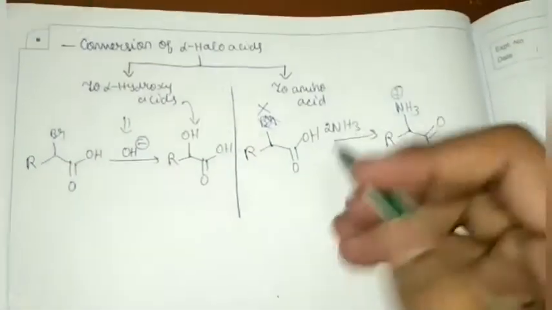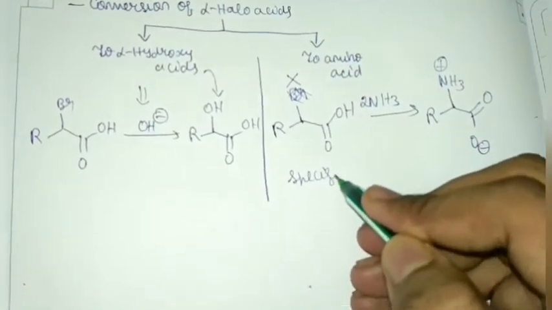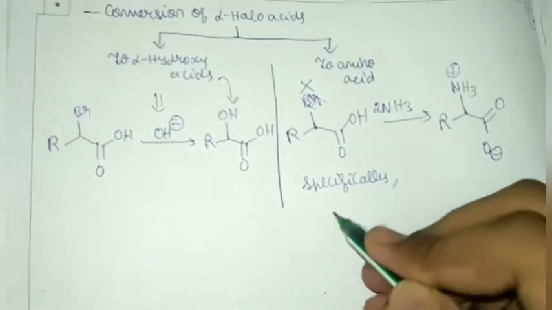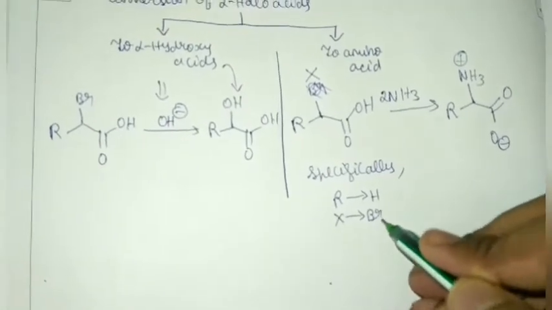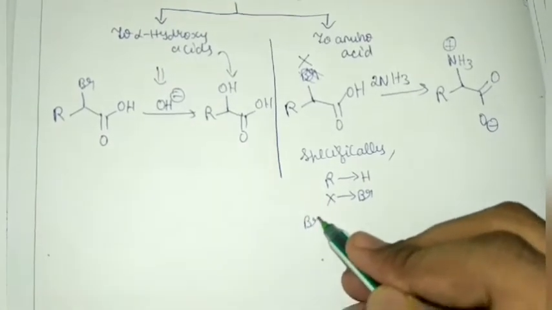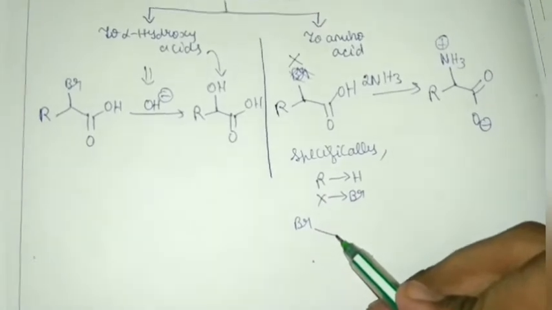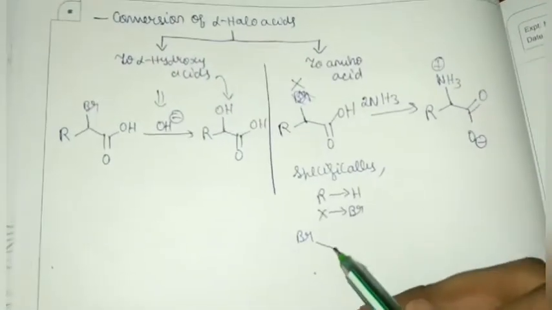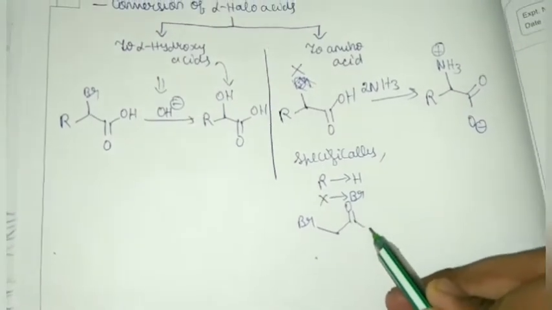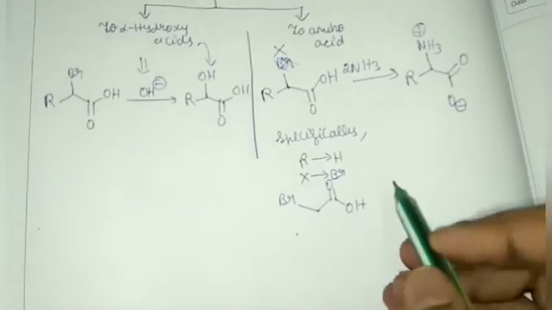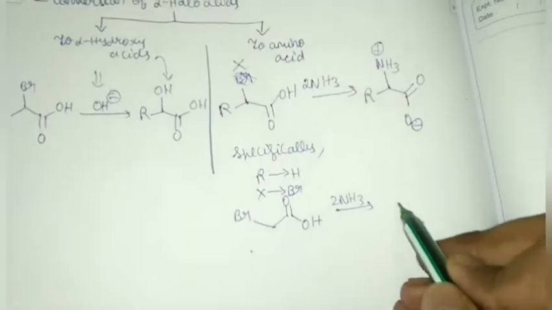Specifically, if R is H and X is Br, we'll get this one. So this will basically form something known as glycine.